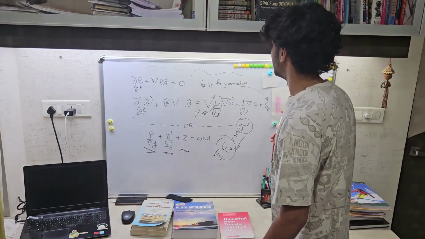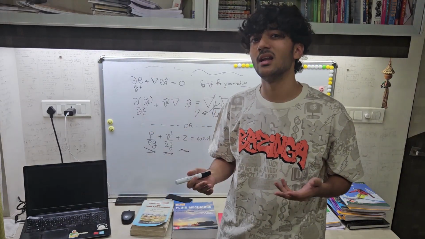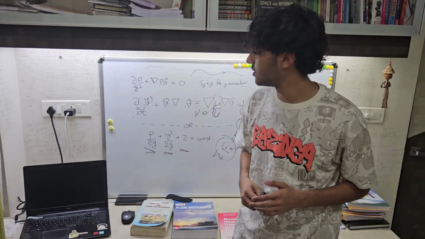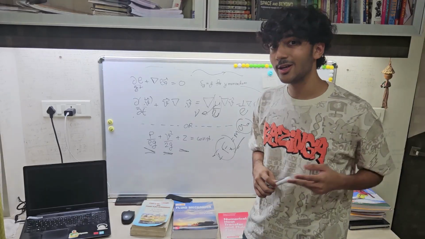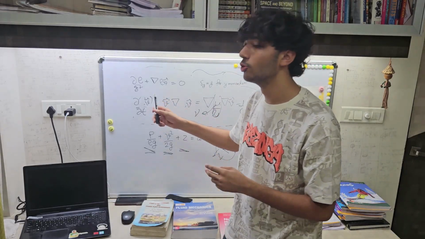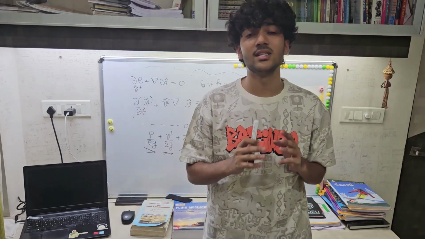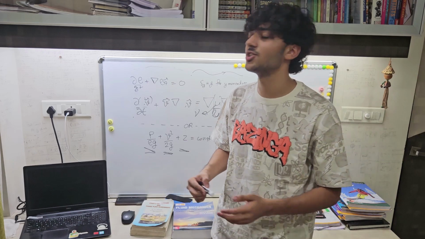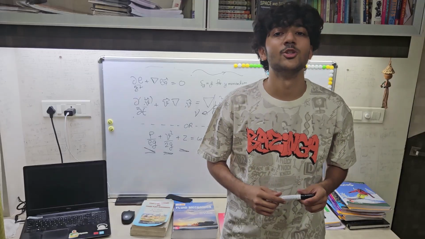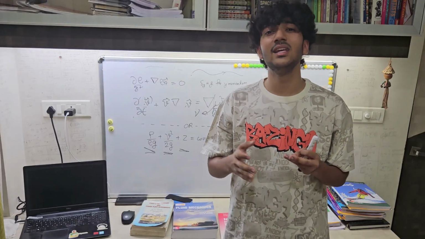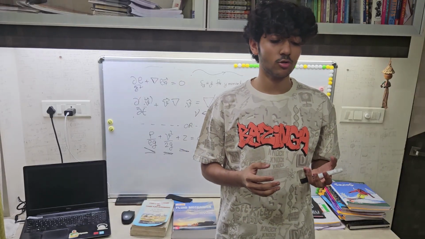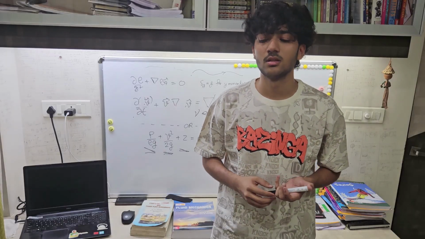Now this equation is a very notorious equation. It has more unknowns than the number of equations, depending on the dimensions we have. For this, we'll solve our problems in 2 dimensions. So there are 2 equations and 3 unknowns, that is u, v and p. u is the velocity in the x direction, v is the velocity in the y direction, and p is pressure. So we have 3 unknowns and 2 equations. This equation is unsolvable analytically. We need to apply some special numerical methods to solve it, and there are many numerical methods that we can use to solve these equations using discretizations.